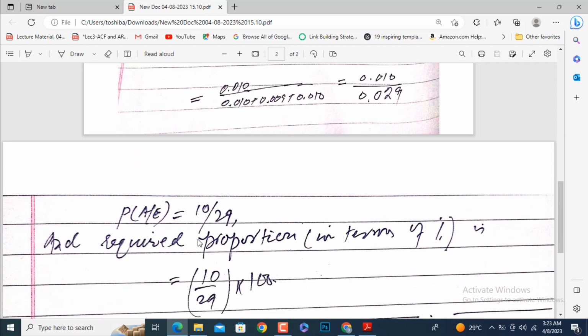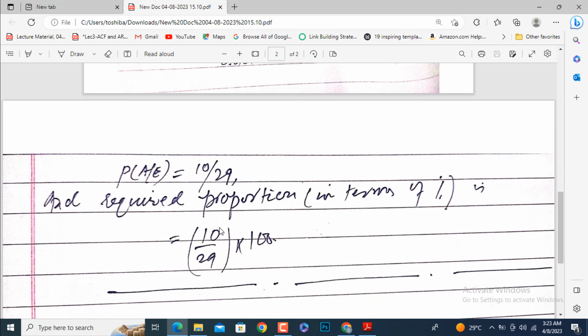This is the proportion of failure caused by A, that is, the probability of A given the failure event. So 10 by 29, and in terms of percentage we multiply by 100 to get the required percentage.